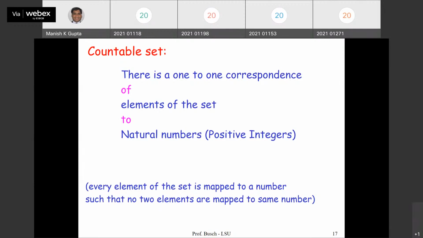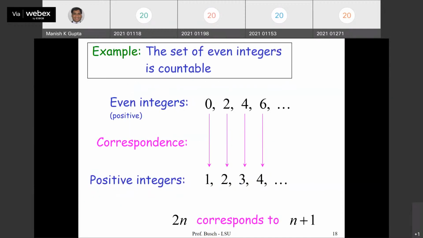So a countable set is one where there is a one-to-one correspondence of the elements of the set to the set of natural numbers, positive integers, right? Okay, so take the set of even integers. There are infinitely many even integers, but they are countable. How? Even integers are 0, 2, 4, 6. So I can say this is the first one, this is the second one, this is the third one, this is the fourth one, and so on, right?